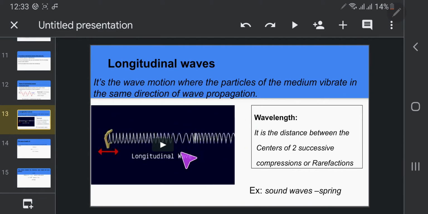Example two of longitudinal waves: sound waves, or spring waves. The tongue vibrates the air, making it close to itself, and makes these waves in the air like this shape, rarefaction or compression. Okay, compression following rarefaction, compression and rarefaction. Okay,